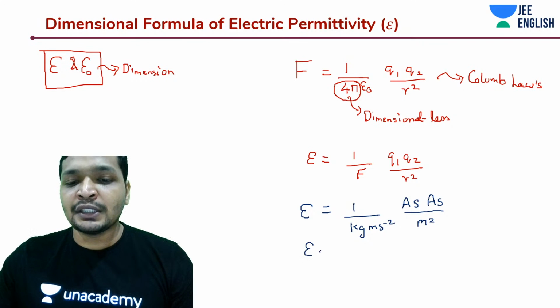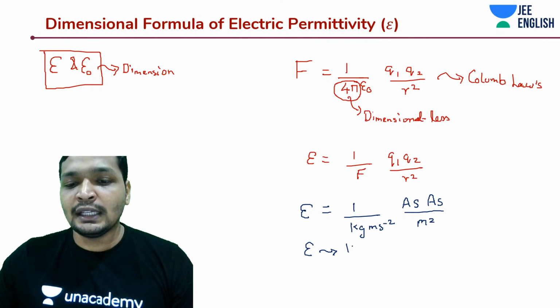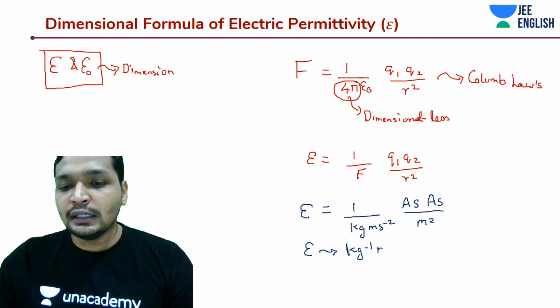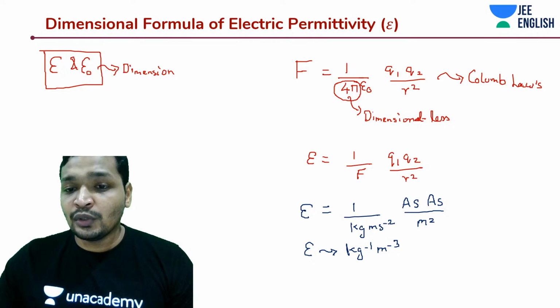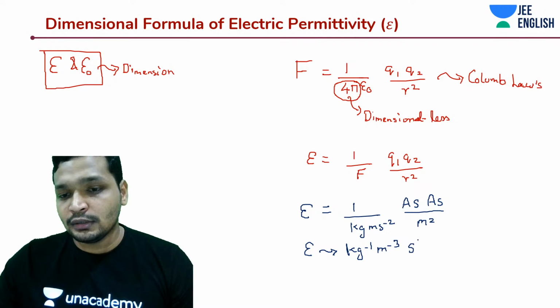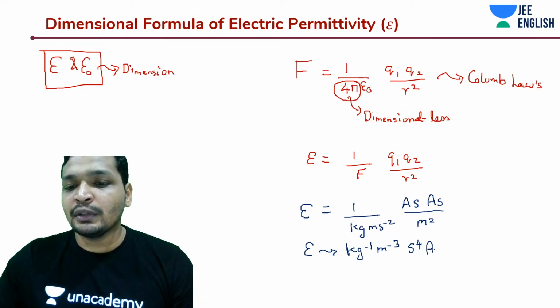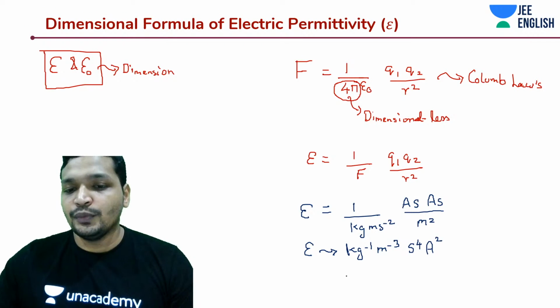So this is the dimension of epsilon. It's going to be kg to the power minus 1, meter to the power minus 3, seconds to the power 4, and ampere to the power 2.